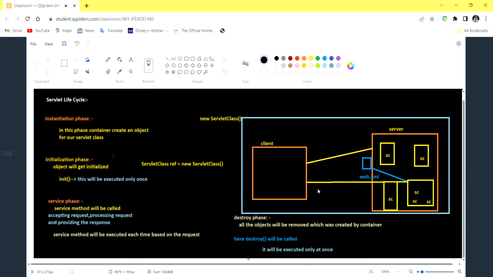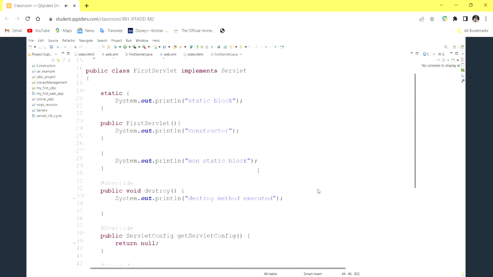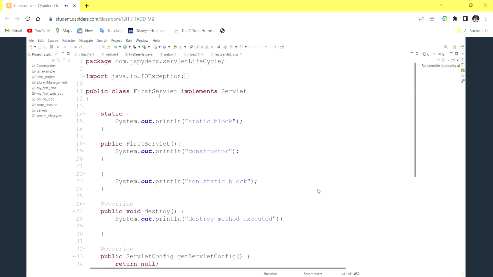So first the object will be created, and using that object, it is going to be initialized. First servlet is our servlet class. For this servlet class, the first object will be created. Who is going to create it? The container is going to create the object.